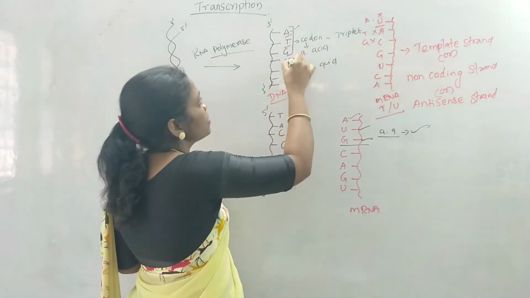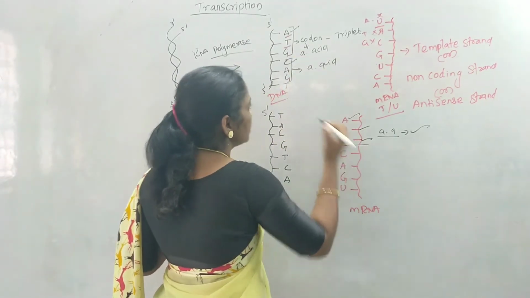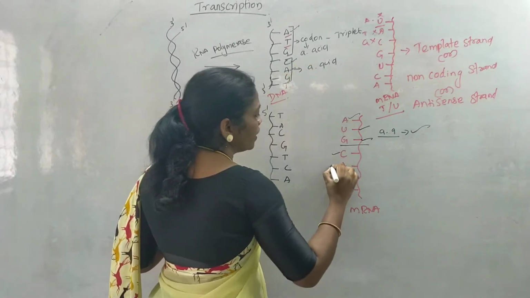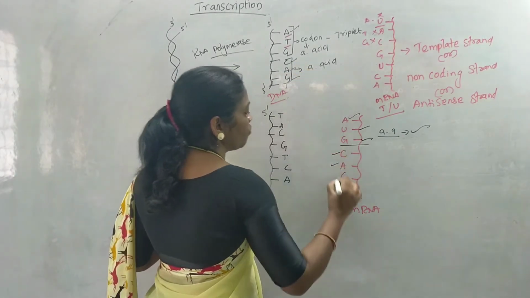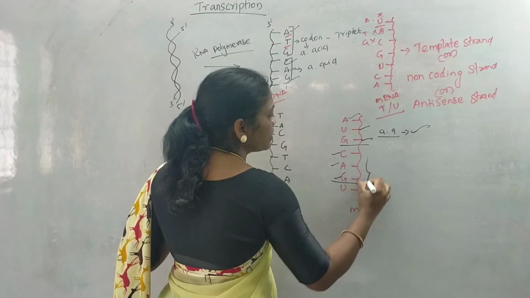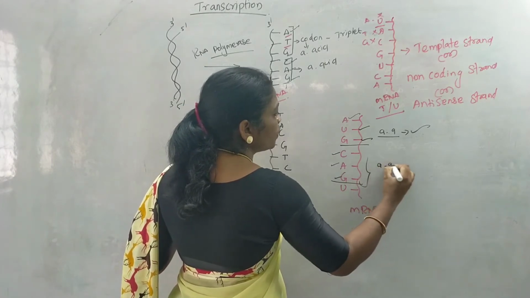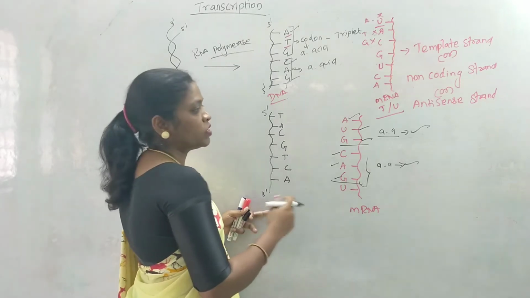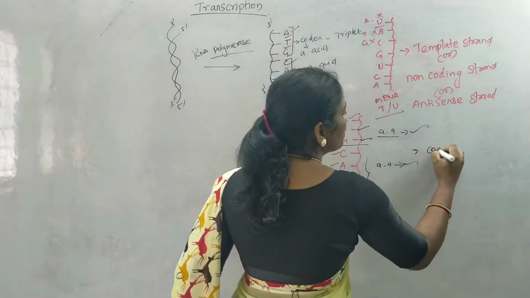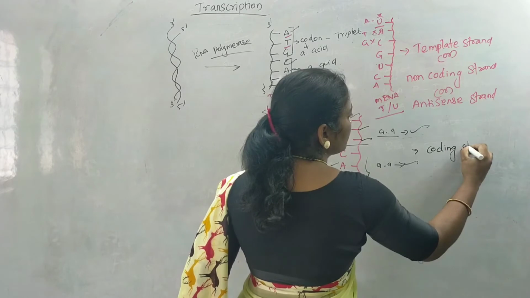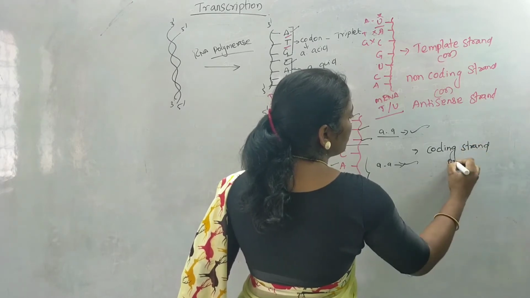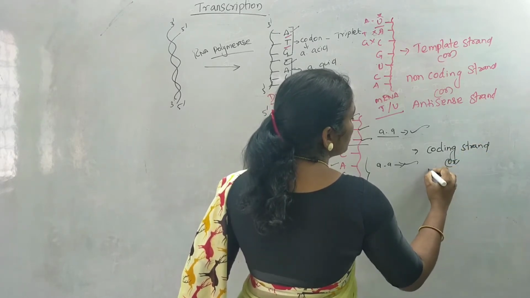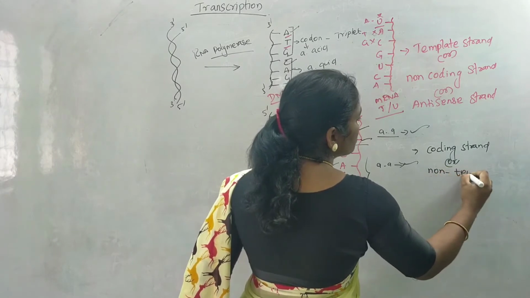The second amino acid codon, that is C, I've got C here. A, I've got adenine here. And G, I've got guanine here. So the exact next codon is present, that is producing an amino acid. So the strand which is going to code the information is known as the coding strand, or it is also known as the non-template strand.